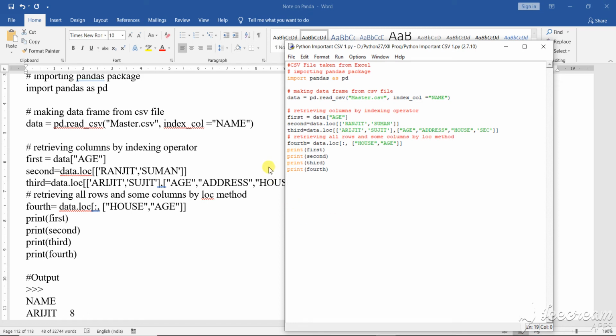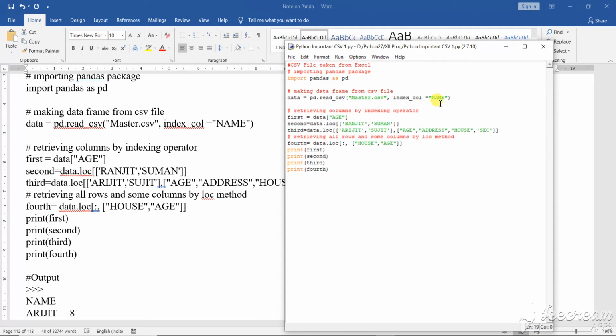So, students, I am continuing from the previous video on CSV. In this CSV, I have shown you how to create the master in an Excel master file, and there I have given the names and all the columns. But you must be very sure about the index column, where the name is in capital letter. You have to write it in that way.